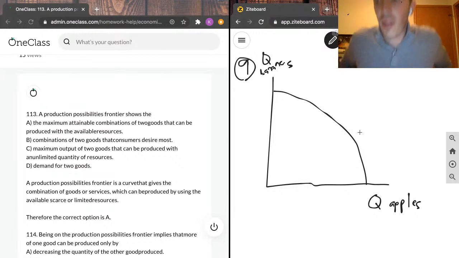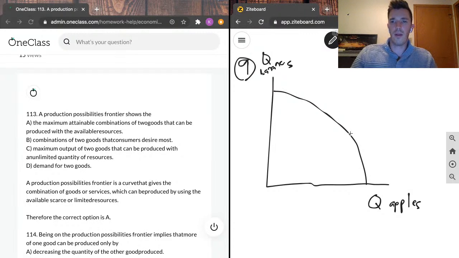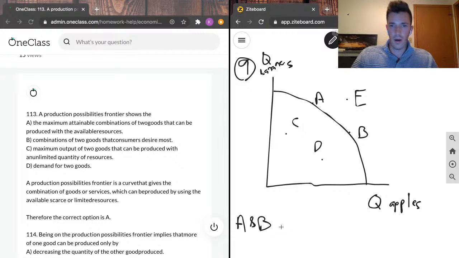So basically, there are 3 points of note on a PPF. We'll call this A and B. We'll call these points C and D. And we'll call this point E. And basically, A and B are going to be the Pareto efficient points on your PPF.